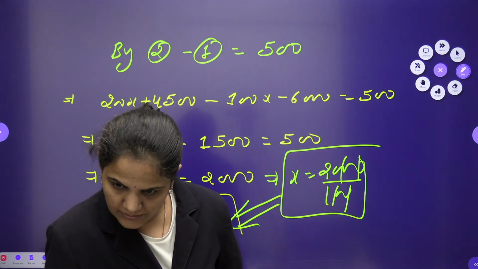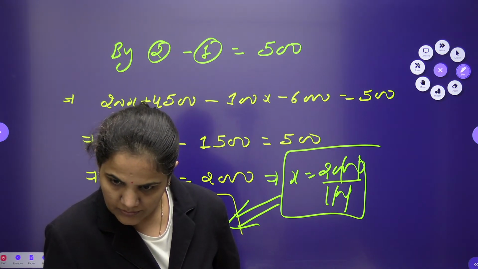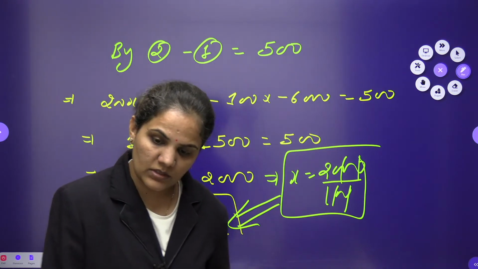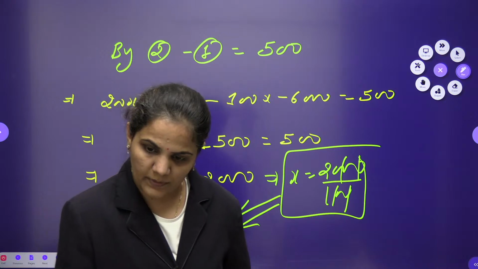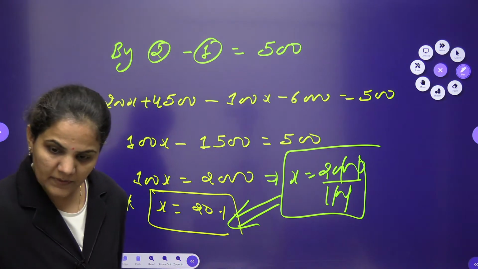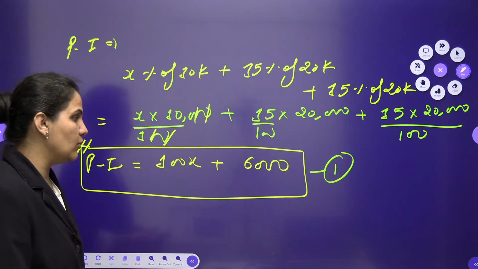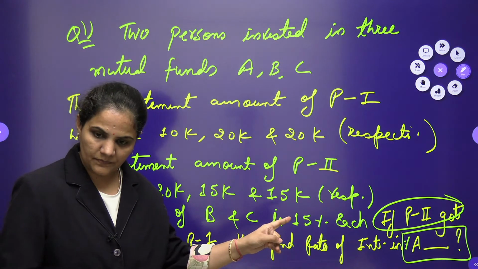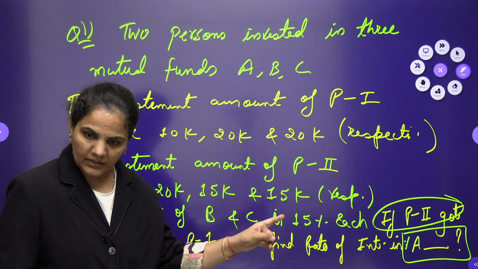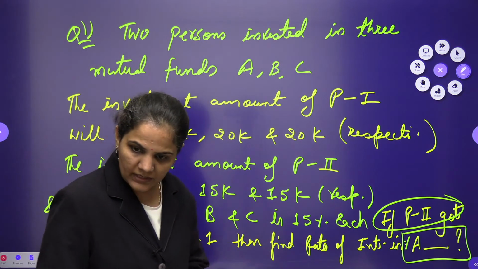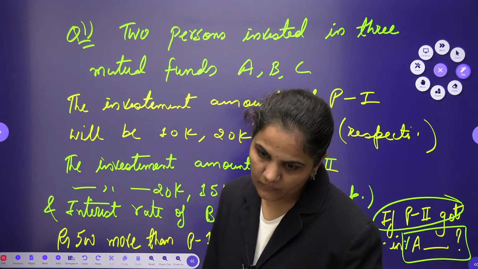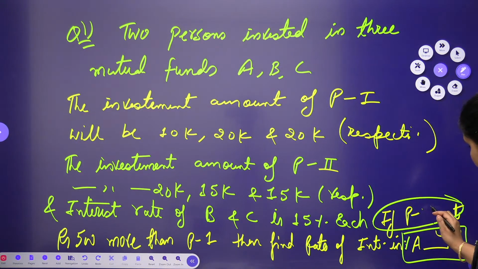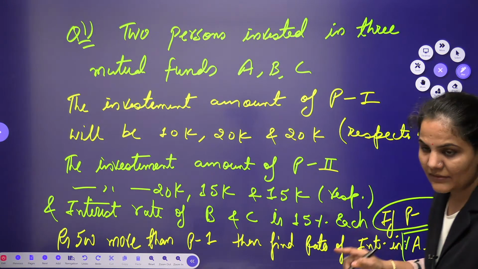Profit is 500 more than the person 2's profit, P1. The question was given to us. What question are you saying, Rupesh? The question was whether person 1 is having 500 more or person 2 is having 500 more, because according to the data I have, you can confirm. If it is mentioned that person 1, then the answer will change.